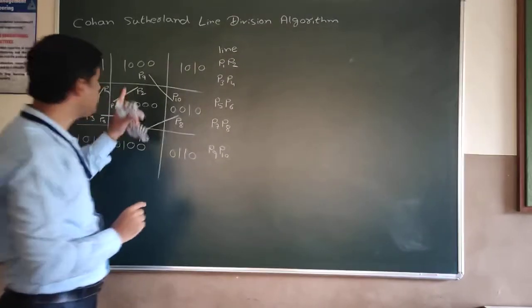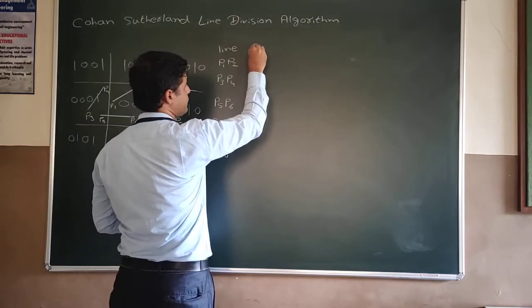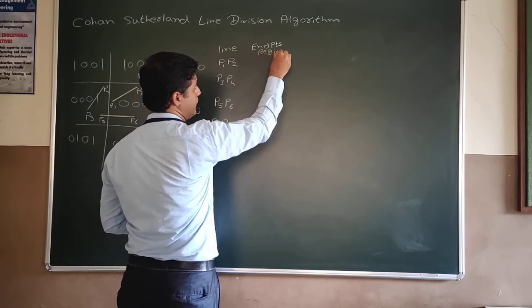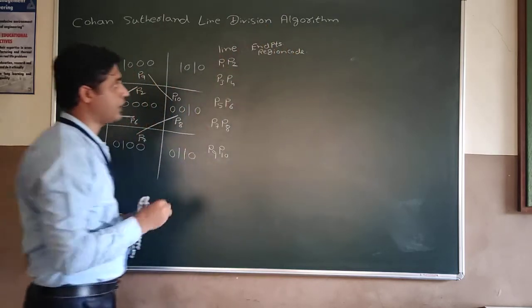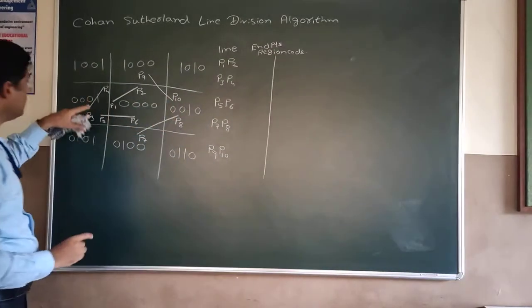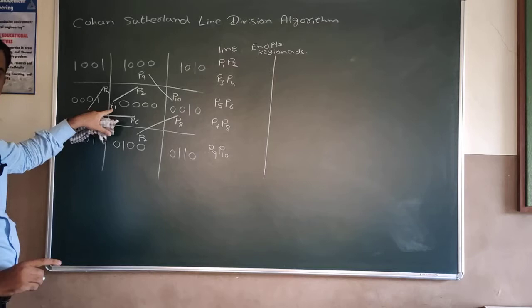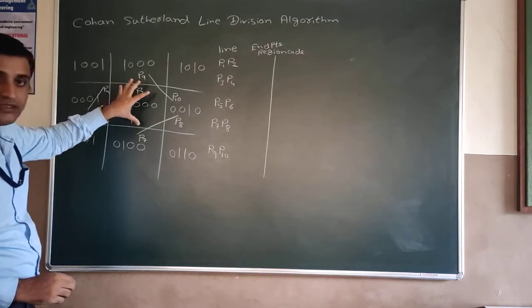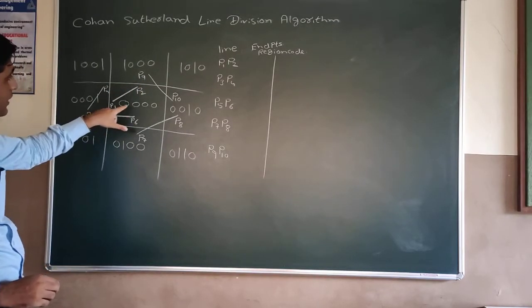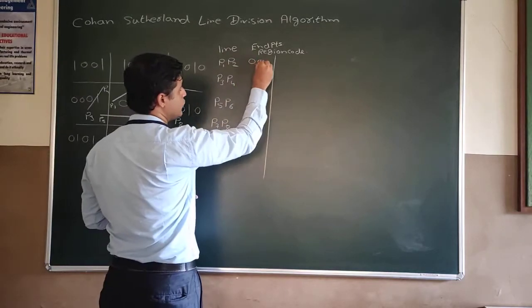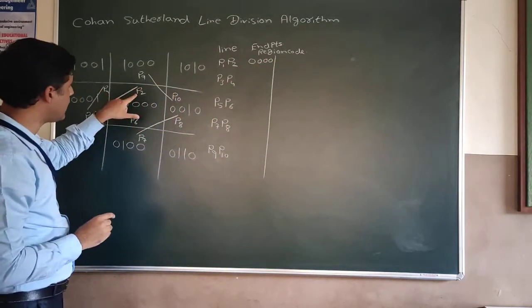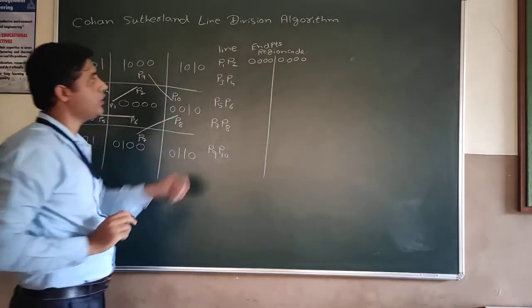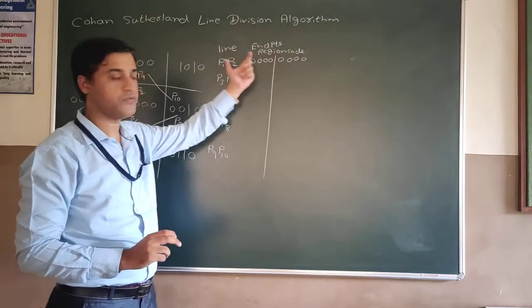Now we have to write the region codes for these endpoints. For line P1 and P2, first we will write for point P1, then for point P2. P1 lies inside this window, so that region code is 0000, and P2 lies again in the region code 0000. So this is for the first point, and this is for the second point of the line.